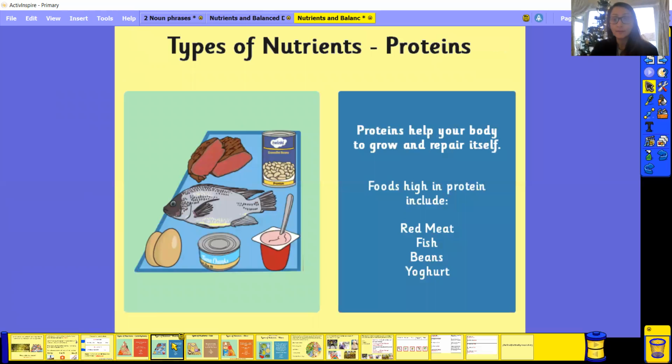Then we have proteins. Can you say proteins? Brilliant. Proteins help your body grow and repair itself. Foods like meat, fish, beans, and yogurt are high in protein. Protein is really important for our body because it helps build and grow muscles, okay.